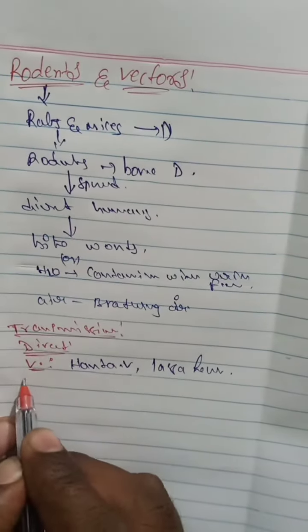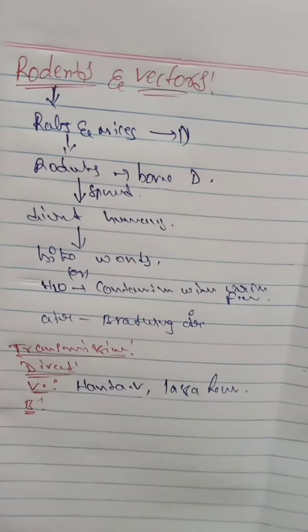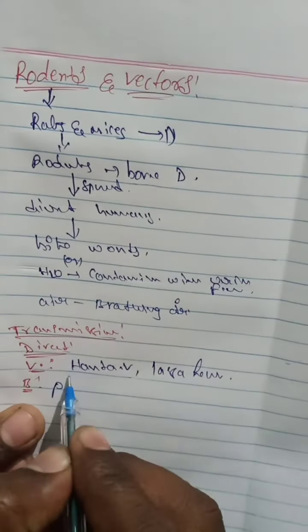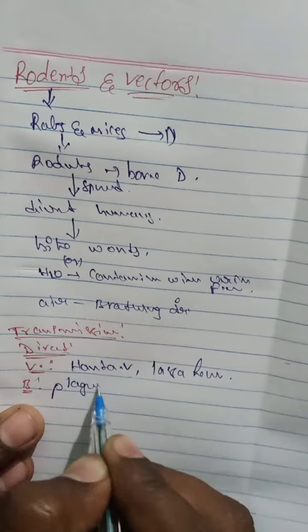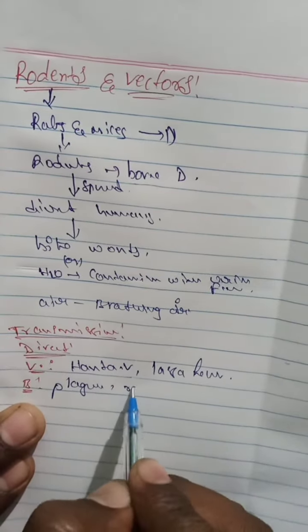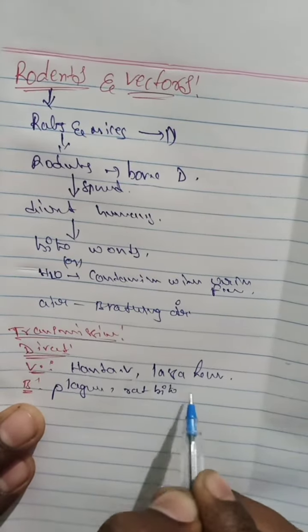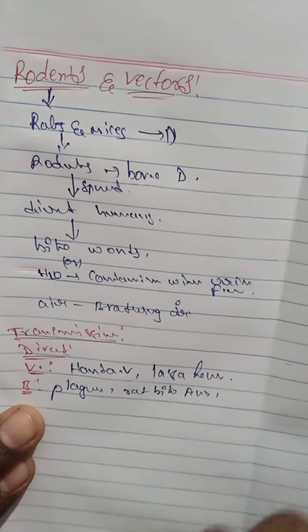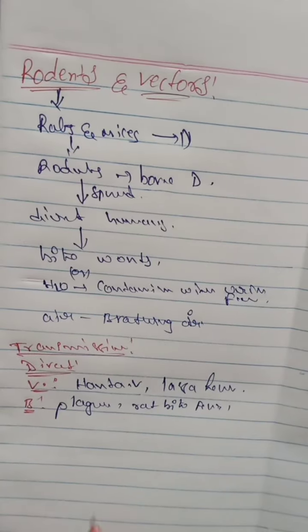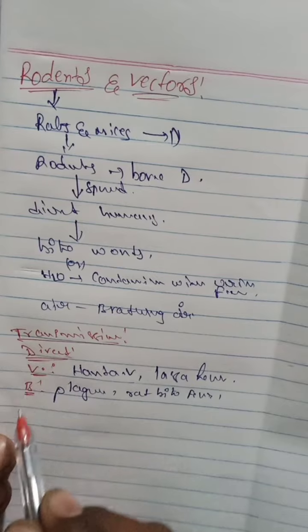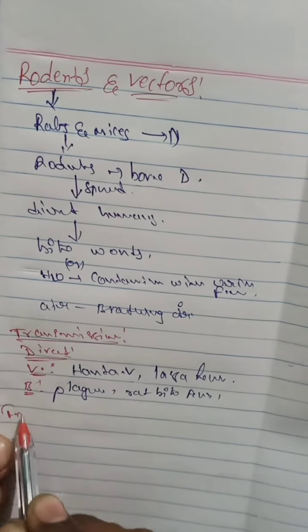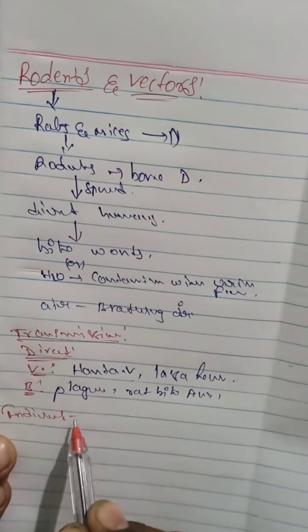And the next one is bacterial diseases like plague, rat bite fever, and so on. That is direct transmission, and the next one is indirect transmission.